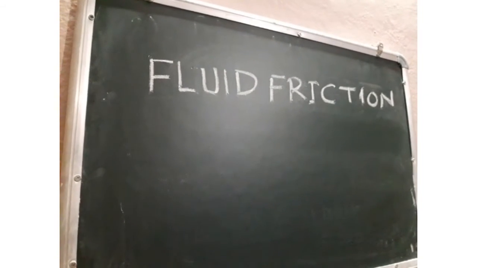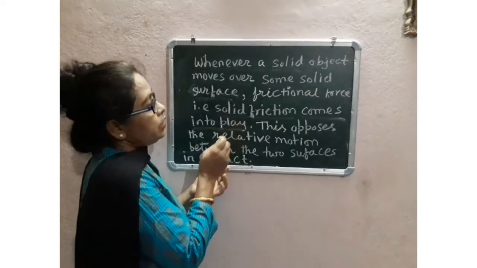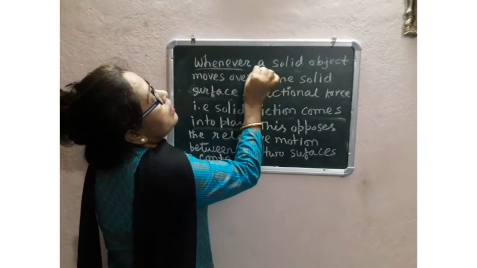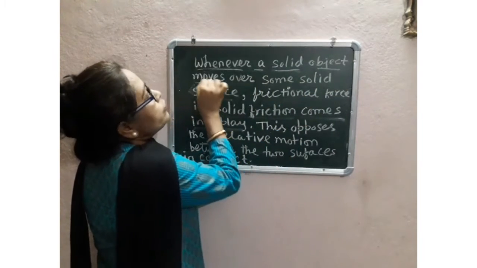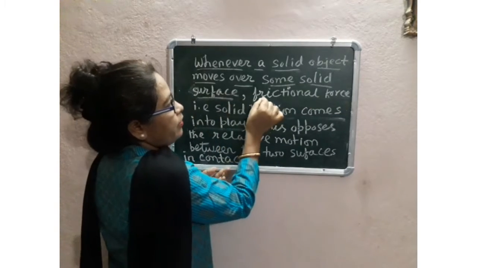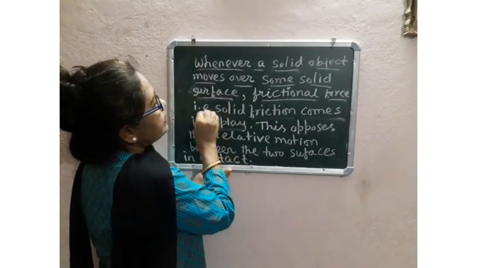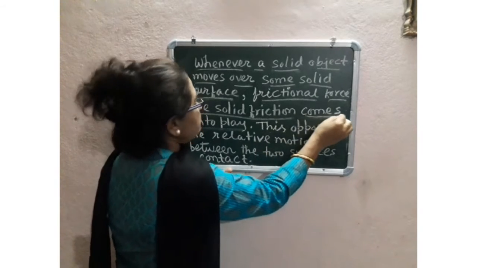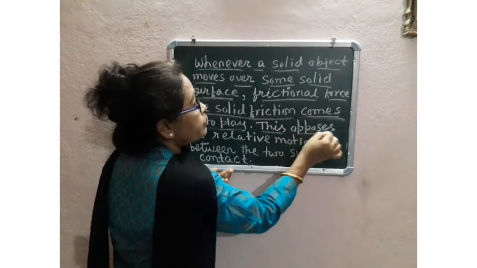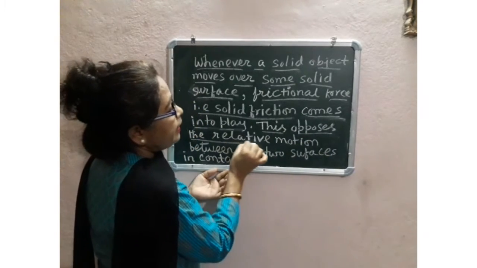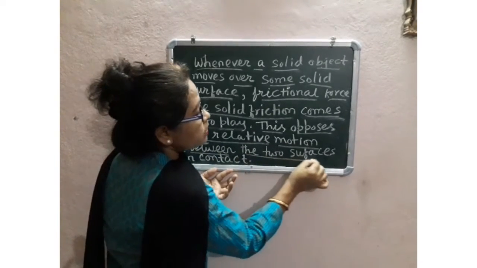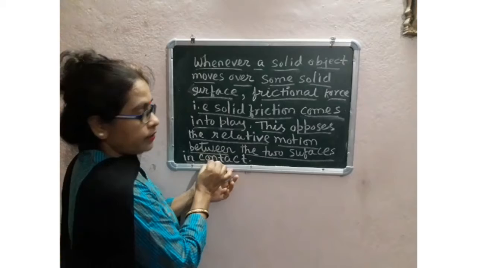Today's topic is fluid friction. Now recall frictional force. Whenever a solid object moves over some solid surface, frictional force, that is solid friction, comes into play. This force opposes the relative motion between the two surfaces in contact.